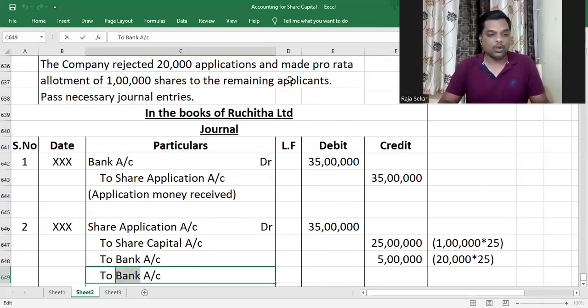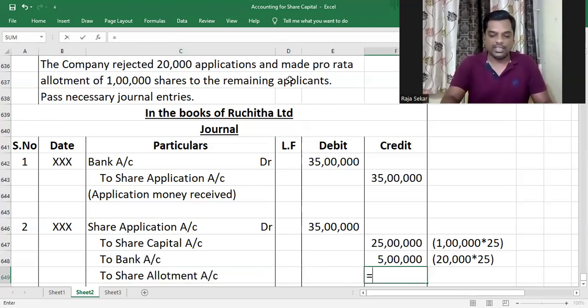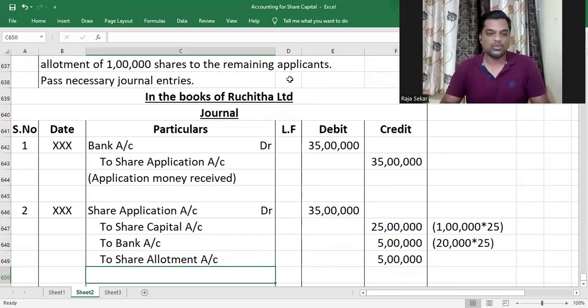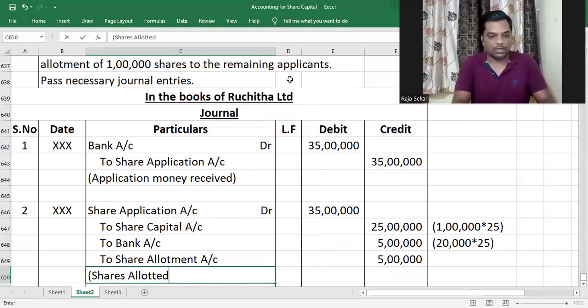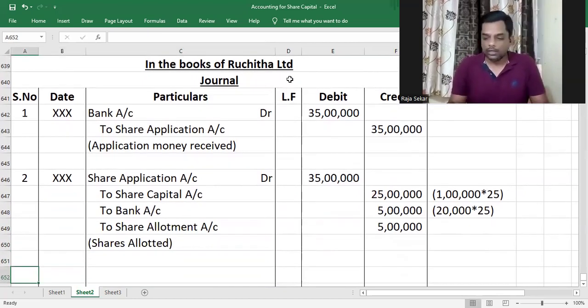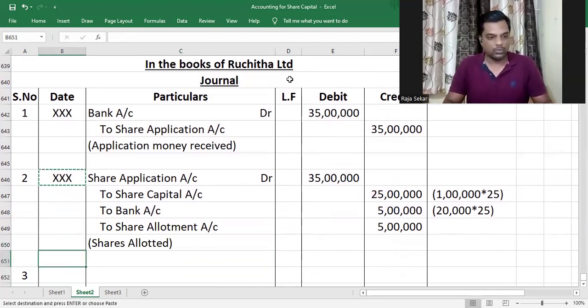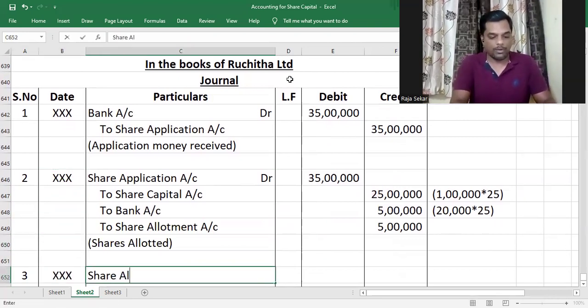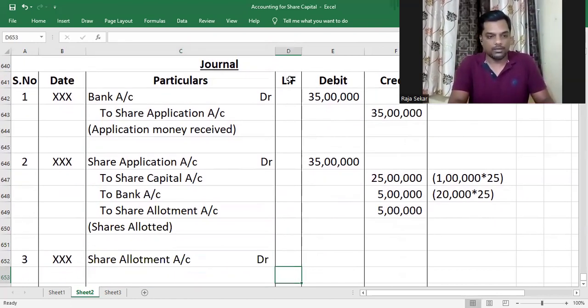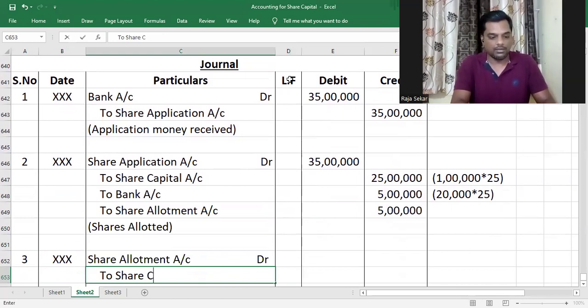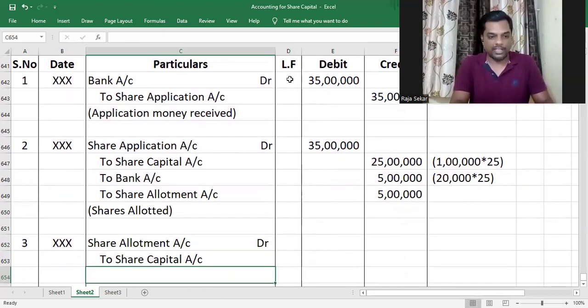The remaining is what, my dear children, is the excess application money that is available to the company. And that happens to be how much? 35 lakhs minus 25 lakhs minus 5 lakhs, which is 5 lakh. Understood or not, my dear children? Shares allotted. Now, the third journal entry would be to make allotment money due, the share allotment account debit to share capital. Irrespective of the excess application money available, we make the allotment money due on all the shares.